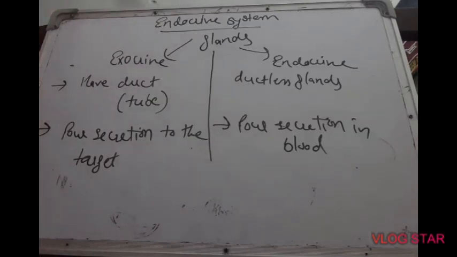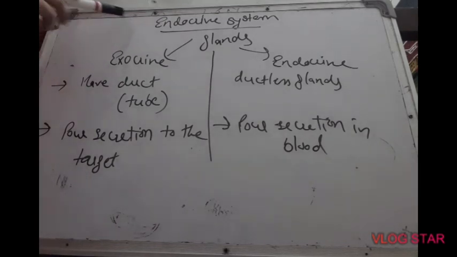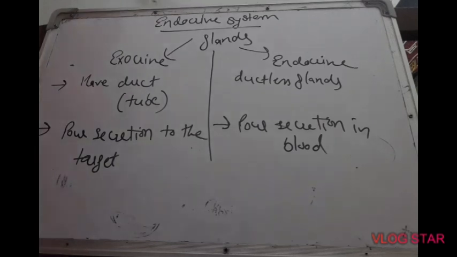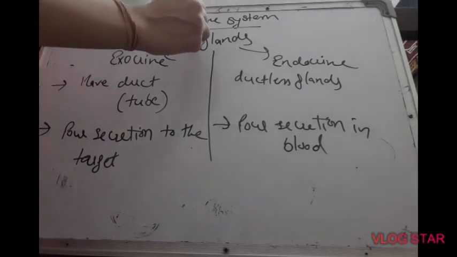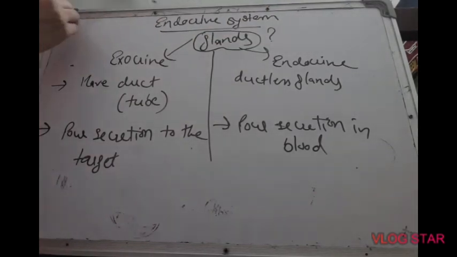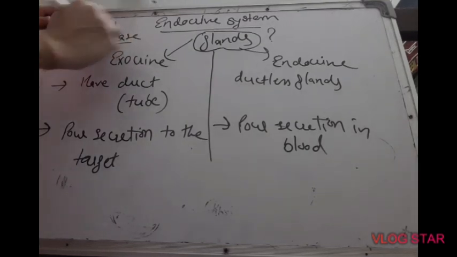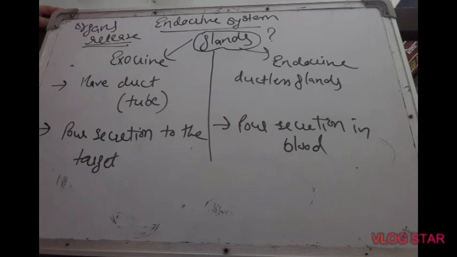As I just told, the endocrine system is made up of endocrine glands. So to study the endocrine system in detail, you first will have to learn what glands are. What are glands? Glands are the organs in our body which release something. These are the organs that release something inside our body or outside the body.